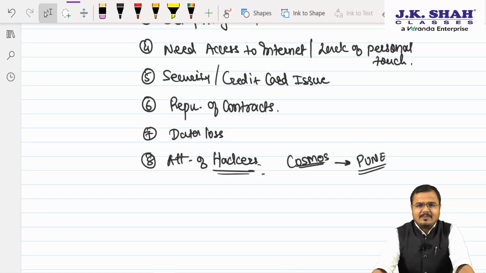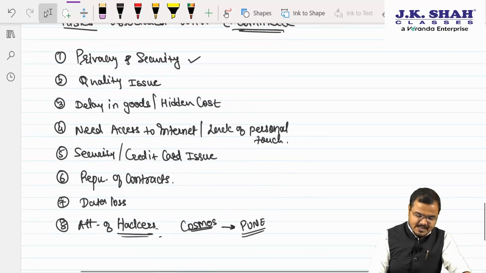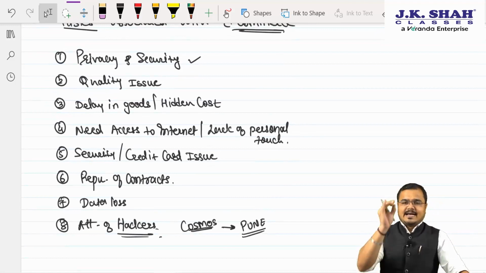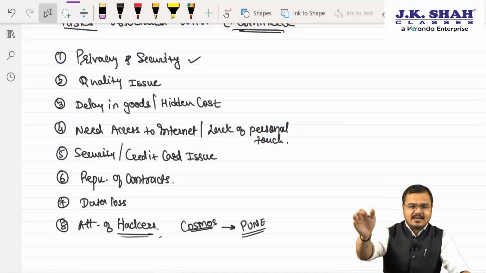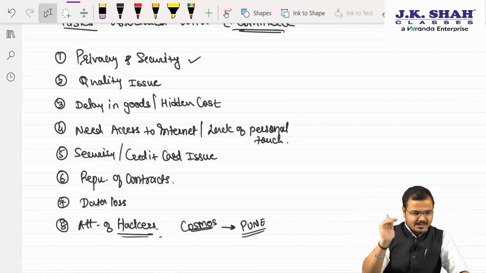But I am just covering the 8 major points which you are supposed to know. So once again, recalling all the points: privacy and security. Second, quality issue. Delay in goods and hidden cost. Need access to internet and lack of personal touch. Security and credit card issues.